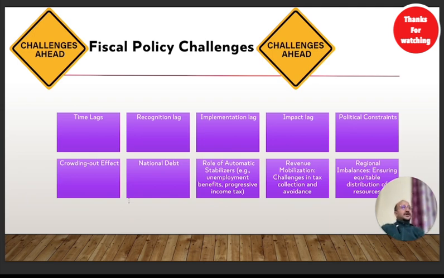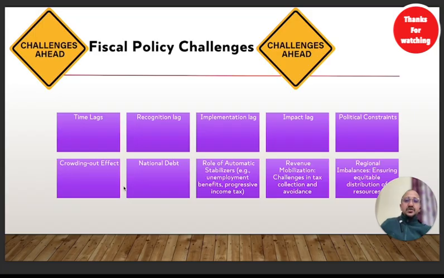So what would happen over here? The fiscal policy is sometimes used to make people happy, because it is the only power the government has. Financially, it can affect the lives of people. Generally, fiscal policies are made to make people happy, but sometimes when it makes people unhappy, it has very negative repercussions as well.